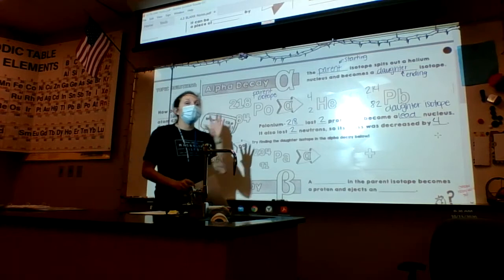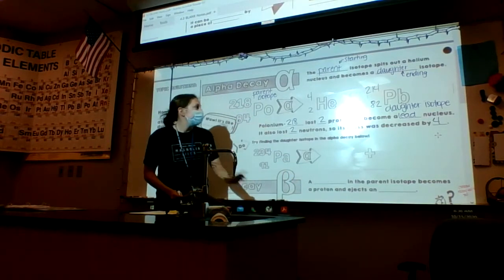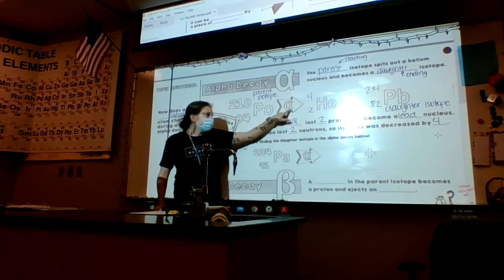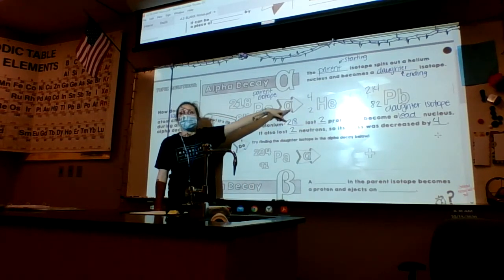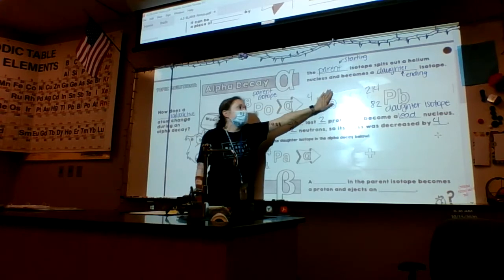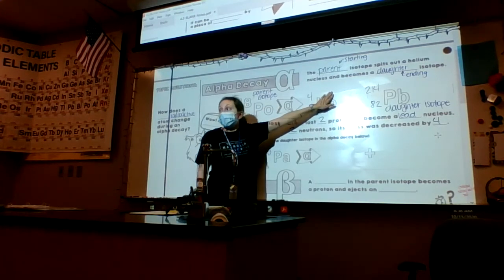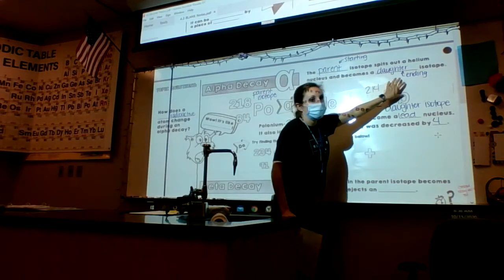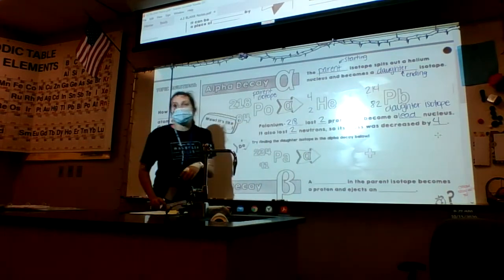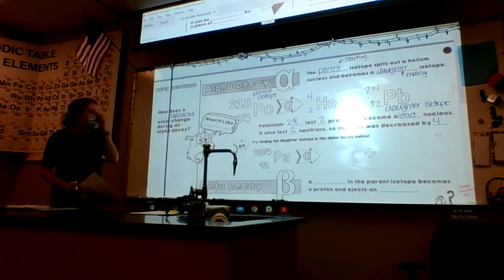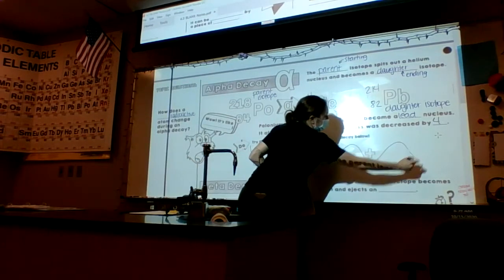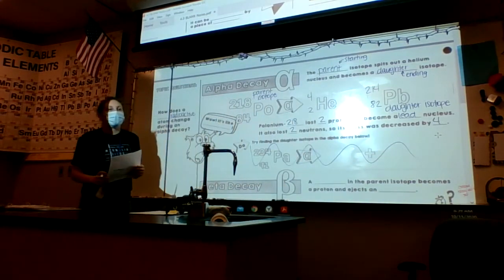Okay, all that I need you to be able to recognize is that if you see this, you know that it was alpha decay. Okay, this isn't always in that arrow. All right, so if you see that a helium was shot out, then you know that it's alpha decay. Okay, if you see that this is not the same as this, you know that a transmutation happened. Okay, something got changed. All right, so we are not going to worry about this. Okay, I'm not going to expect you guys to do that part, so you can mark it out.